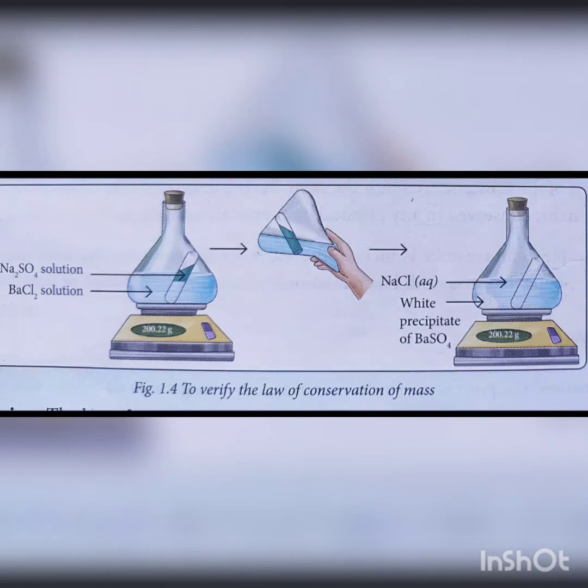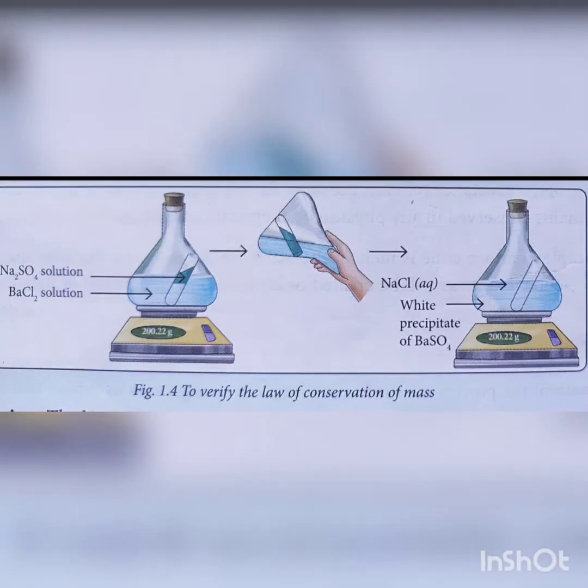Now we will do an experiment to verify the law of conservation of mass. For this, the materials required are barium chloride solution, sodium sulfate solution, a conical flask, a test tube, measuring cylinders, a cork, and a weighing machine.